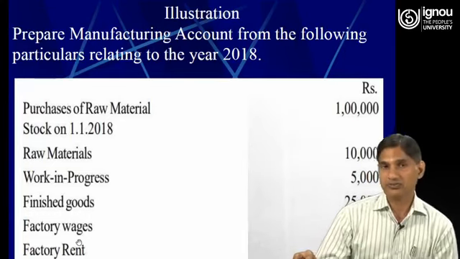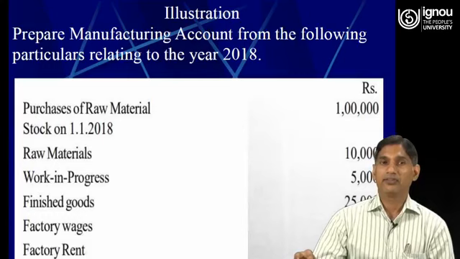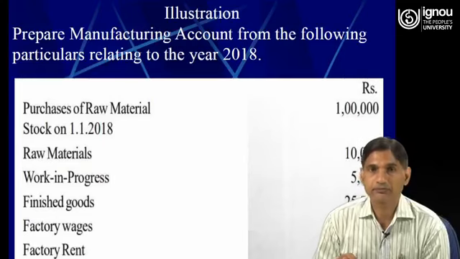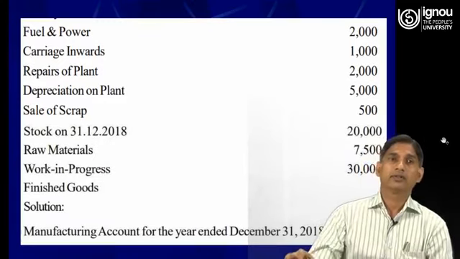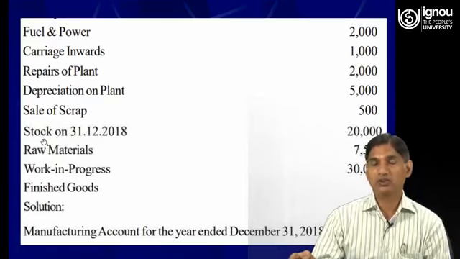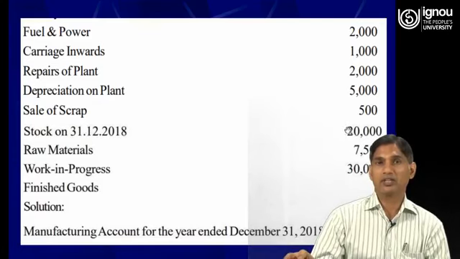So next one is factory wages. Factory wages are 15,000. Then factory rent is 5,000. Then fuel and power 2,000. Carriage inwards 1,000, repairs of plant 2,000, depreciation on plant 5,000, sale of scrap 500, closing stock. So closing stock of raw material is 20,000, work in progress is 7,500, and finished goods is 30,000.